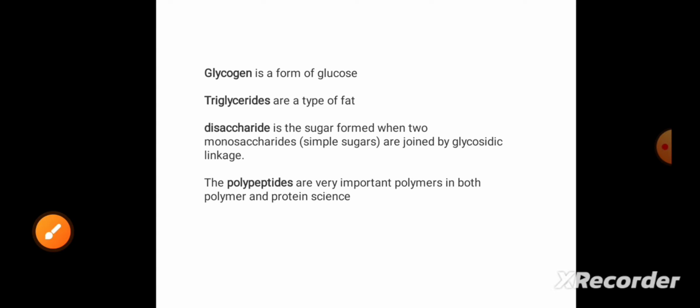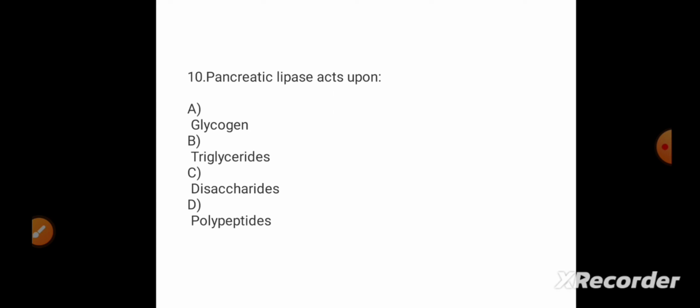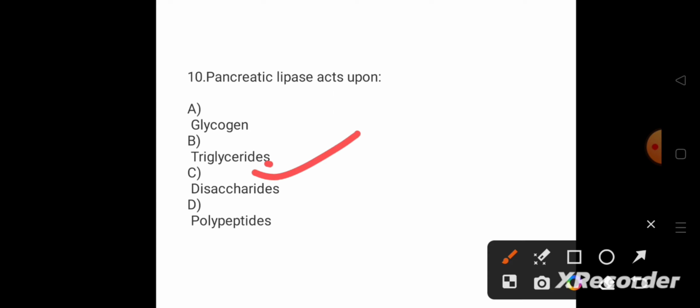Why? See, glycogen is a storage form of glucose. Okay, and disaccharide is a combination of two sugar molecules. And polypeptides are important polymers in protein science. So the answer will be triglyceride because it is a type of fat. So for this question, the answer will be triglyceride.